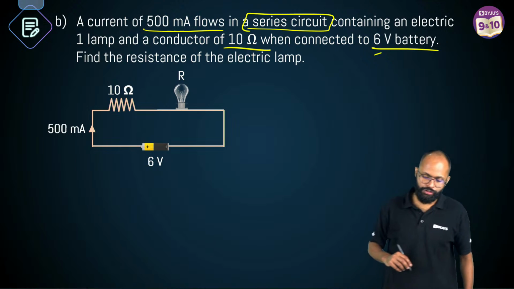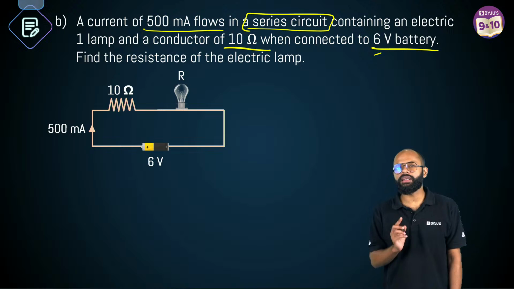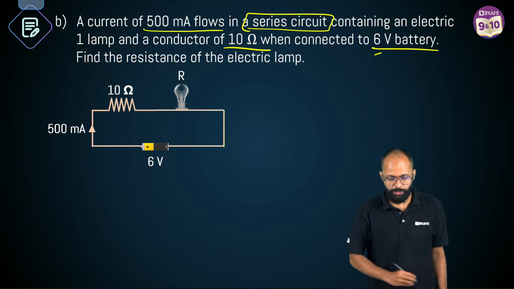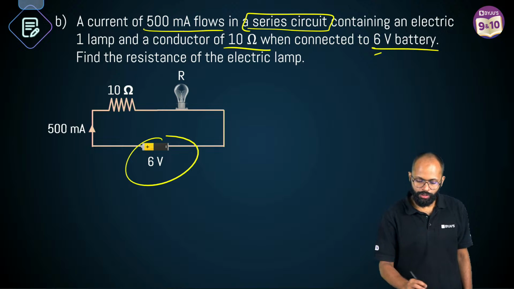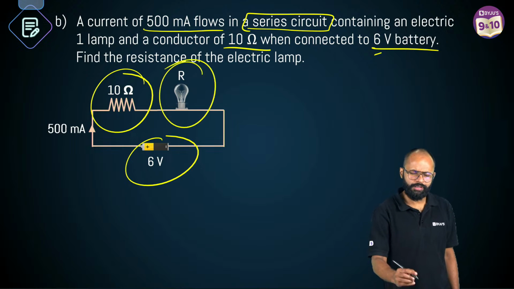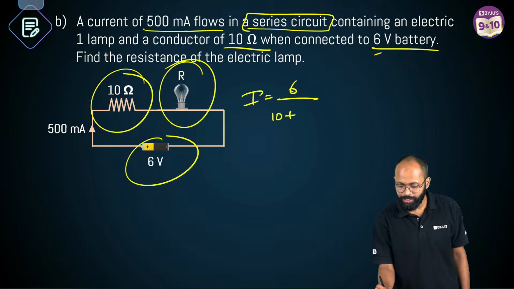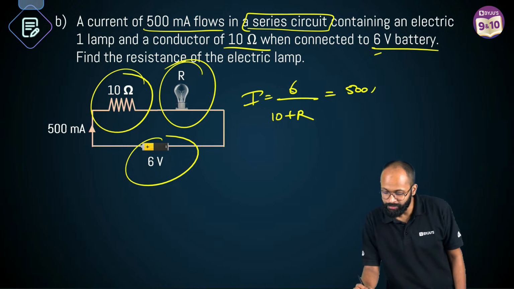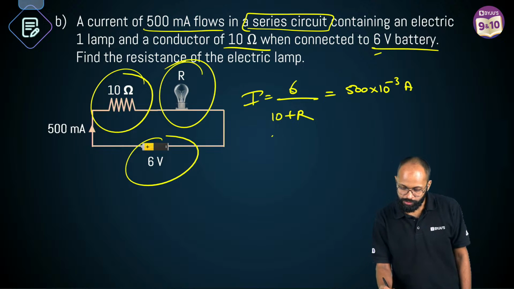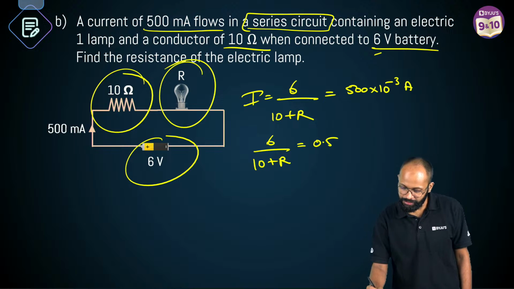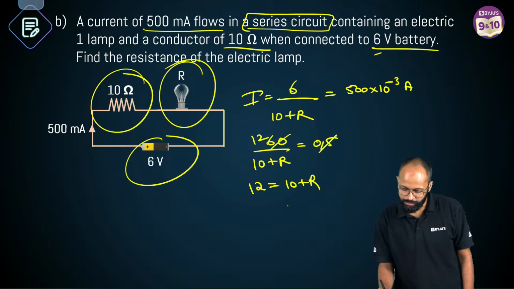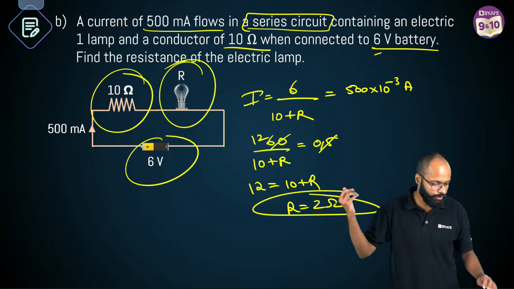6 volt battery, find the resistance of the electric lamp. Arey, you tell me, in series does current remain different or same? Sir, current remains the same, which means voltage is given to you, one resistance is given to you, and one resistance is not known. So current I will be how much? Sir, 6 upon total resistance, 10 plus R. I is equal to 500 milliampere, milli means into 10 to the power of -3 ampere. So 6 upon 10 plus R is equal to 0.5. Correct? That means 5 into 12, 12 is equal to 10 plus R. So R is equal to 2 ohms. Sir, 2 came. Easy, right?